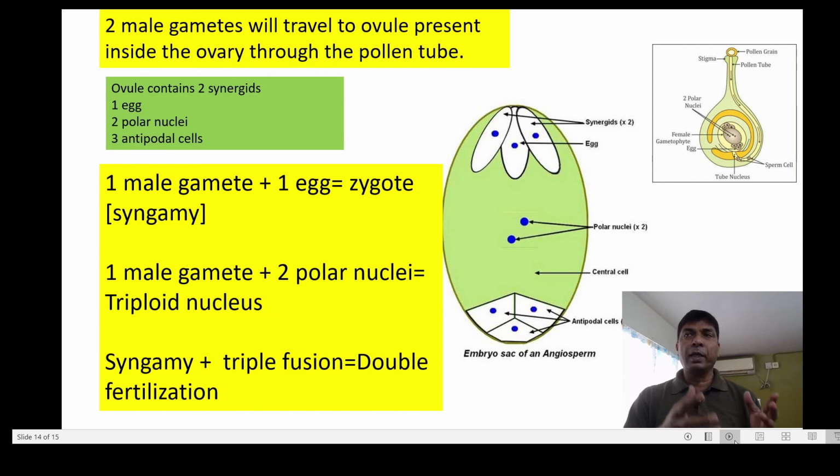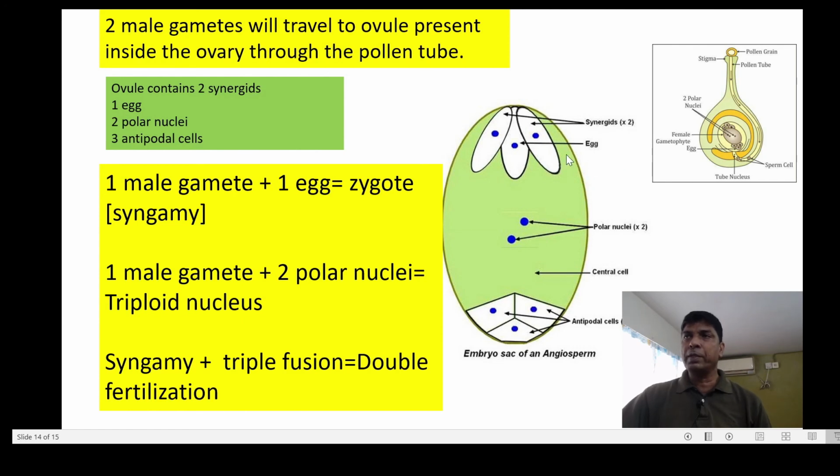Now what happens, the two male gametes start traveling to the ovule present inside the ovary through the pollen tube. So here you can see this is the pollen tube through which the two male gametes and the one tube nucleus are moving inside the ovule through the micropyle. Inside the ovule we find the two synergids at one end with one egg cell in the middle between the two synergid cells, and at the center we find the two polar nuclei, and on the other end we find the three antipodal cells.